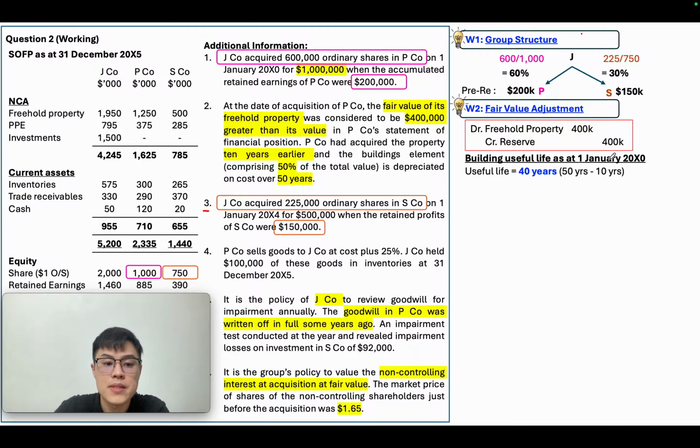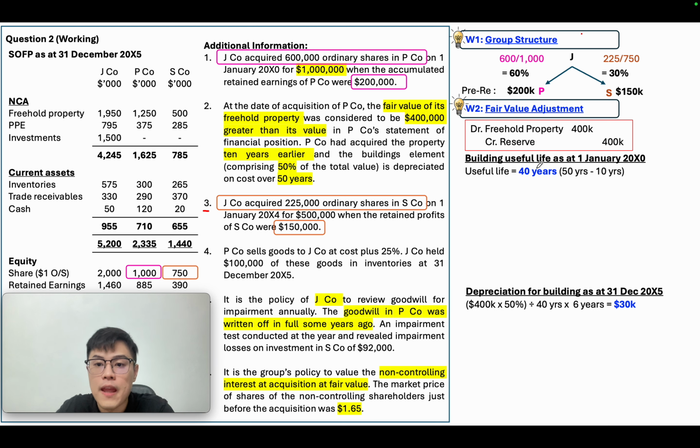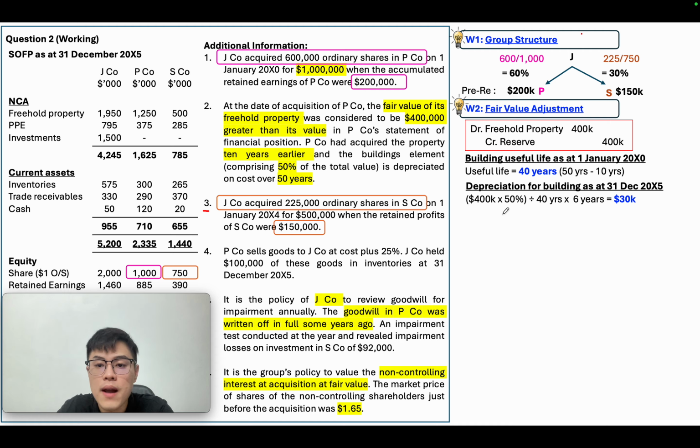And you need to calculate depreciation, as I mentioned. P actually used it for 10 years already. Then after 10 years, J comes in to enjoy the asset. So there are still 40 years of useful life that we are going to depreciate. 50% is building, another 50% is land. Land is not going to depreciate. So the building element, 50%, is the value that we're going to depreciate, 200,000, divided by 40 years and times 6 years.